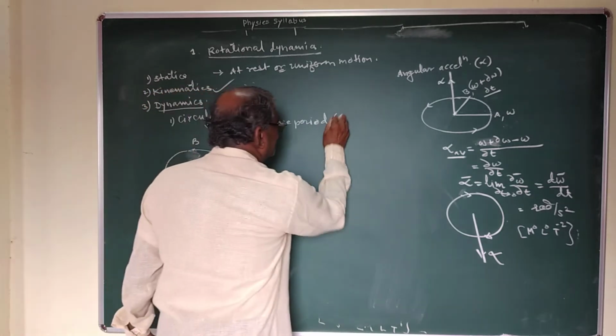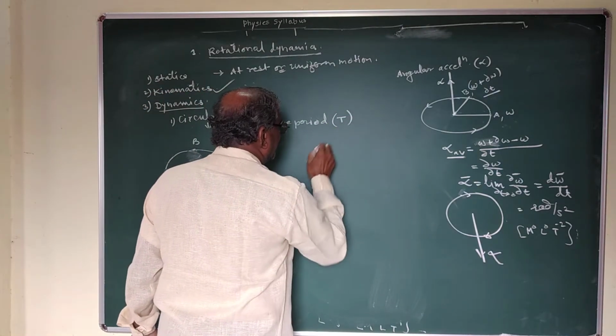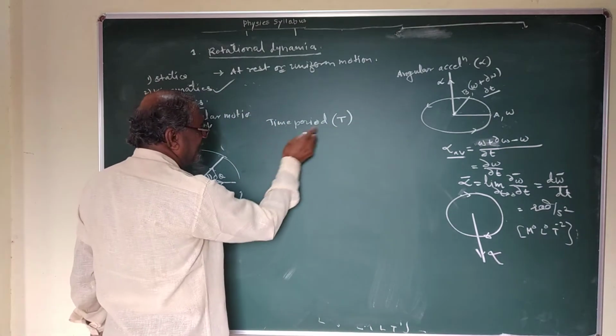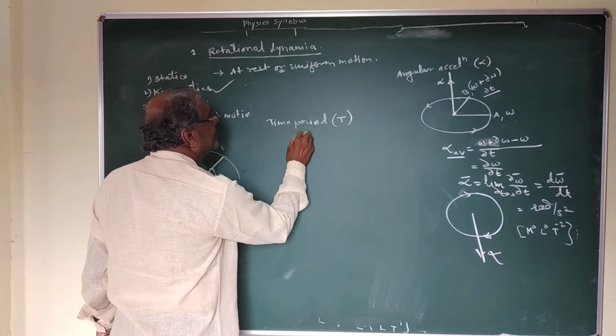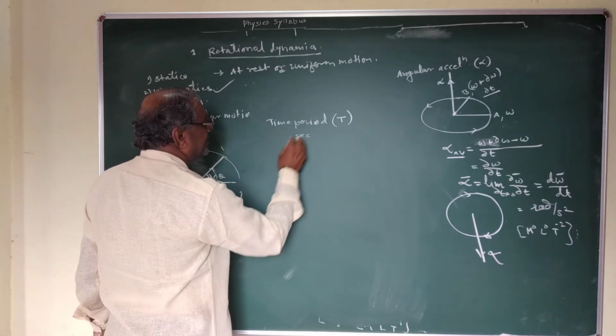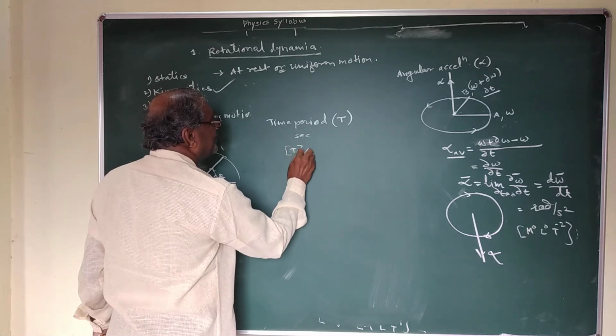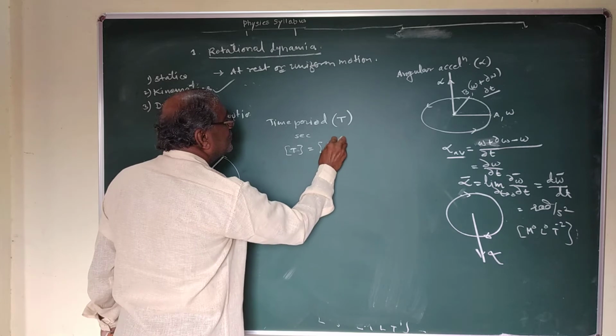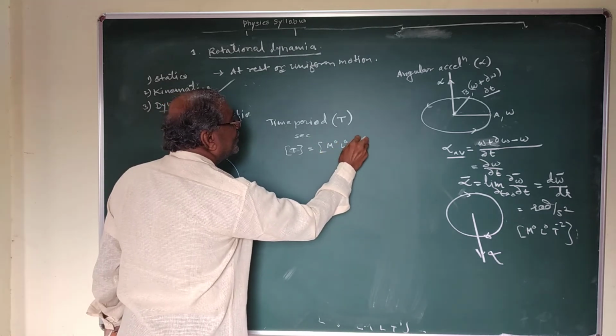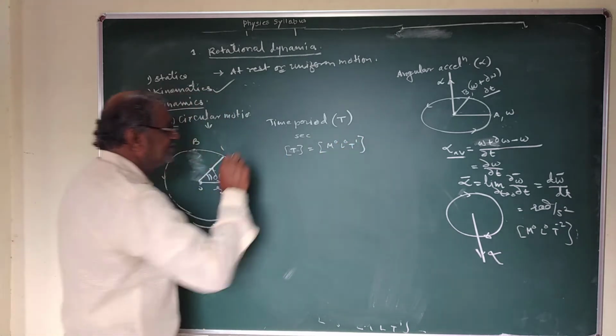Therefore, the symbol used for time period is capital T. The SI unit of time period is second, and the dimension of time period is M0 L0 T1. This is the time period.